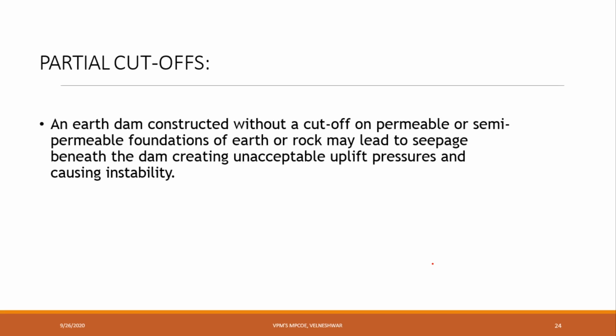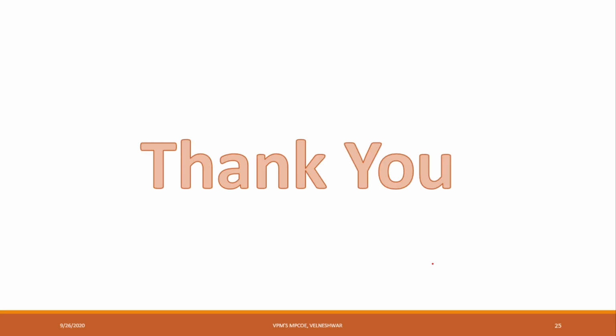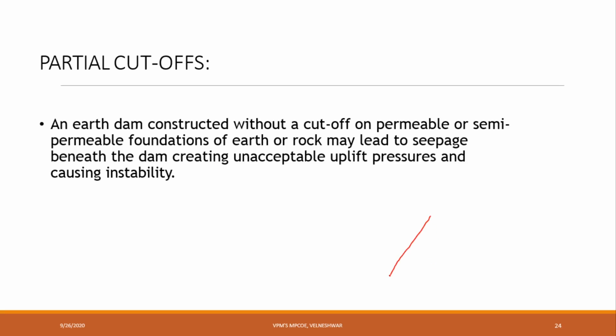Next, partial cutoff. An earth dam constructed with a cutoff on a permeable or semi-permeable foundation or rock may lead to seepage beneath the dam, creating unexpected uplift pressure and causing instability. Partial cutoff is nothing but, for suppose, some portion we will make a cutoff. Okay, suppose this is our dam. For the entire dam, we will select some location and make some small cuttings here, and through that cutting we will give some lines, like you can say seepage line, or piping. Like this we have to provide.